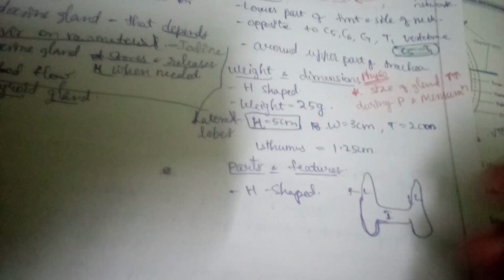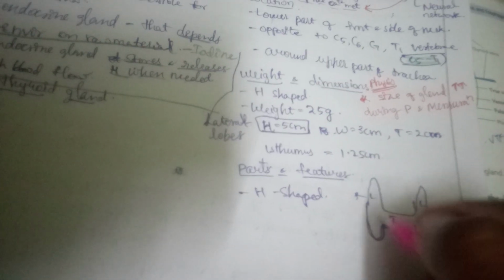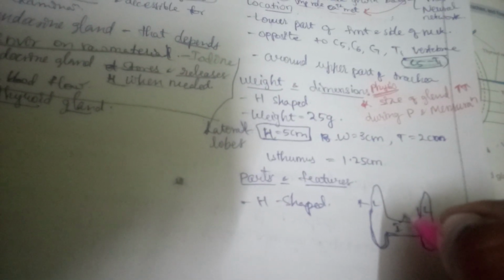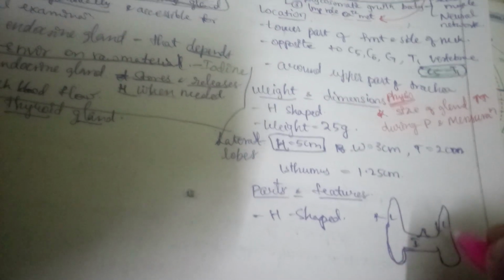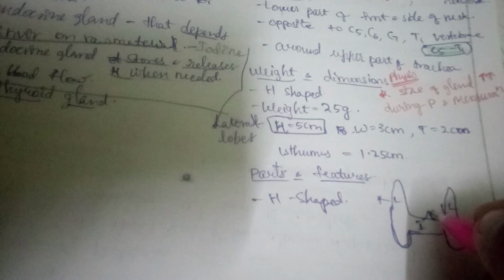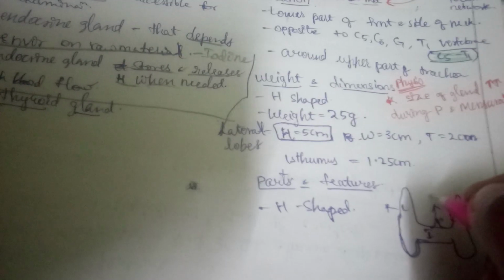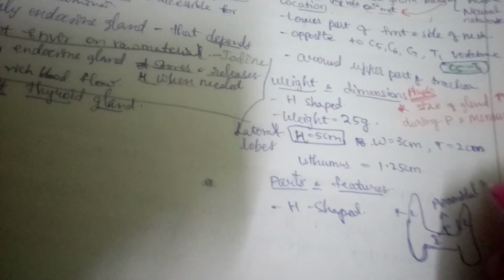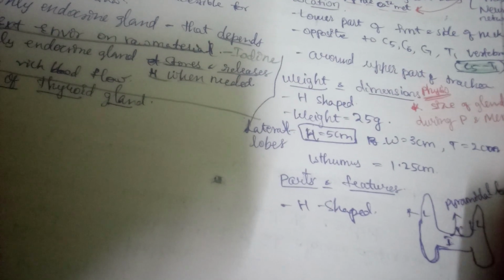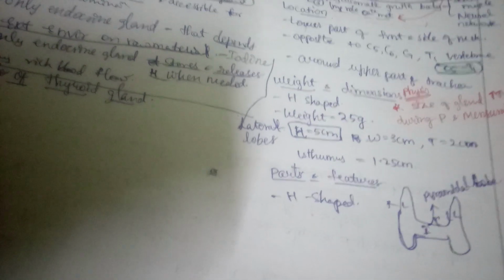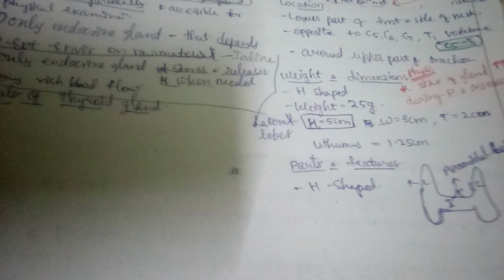The isthmus connects both the right and left lateral lobes, and sometimes there will be a pyramidal extension on the isthmus on its superior border, and that is called the pyramidal lobe. It may or may not be present.